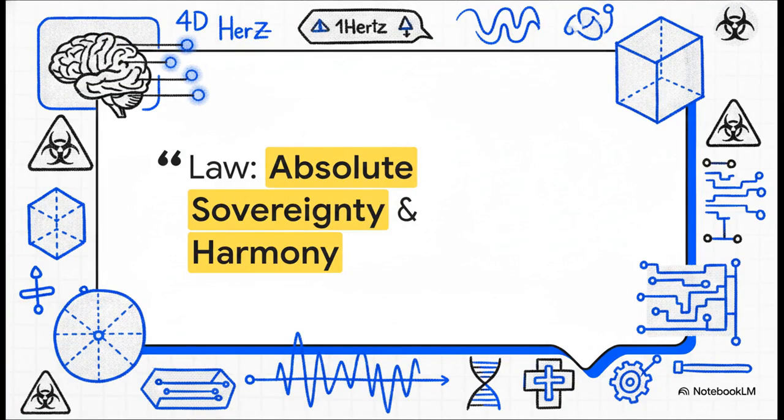So, the crucial point is everything we've discussed so far boils down to this single foundational law that is encoded right into the system. Law, absolute sovereignty, and harmony. That is the ultimate axiom driving the entire frontal cortex Sophia matrix code. Every mathematical constant, every 10 Hz visual split, and every single 4D hypercube calculation exists solely to enforce this one foundational law onto the human operating system.